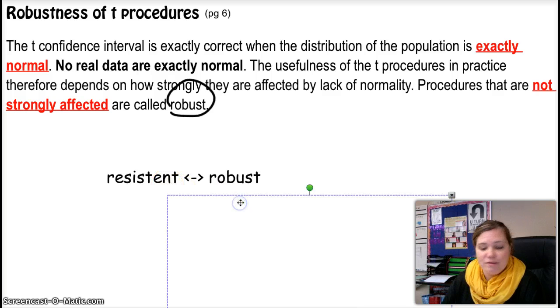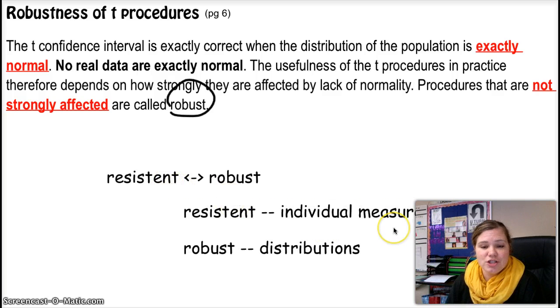The only difference is that resistant deals with individual measures like mean, median, standard deviation, and robust deals with distributions. However, the idea of them is the same. Resistant measures are not affected by outliers or skewness, and robust distributions are not affected by outliers or skewness. So same idea, resistant deals with measures, robust deals with distributions.